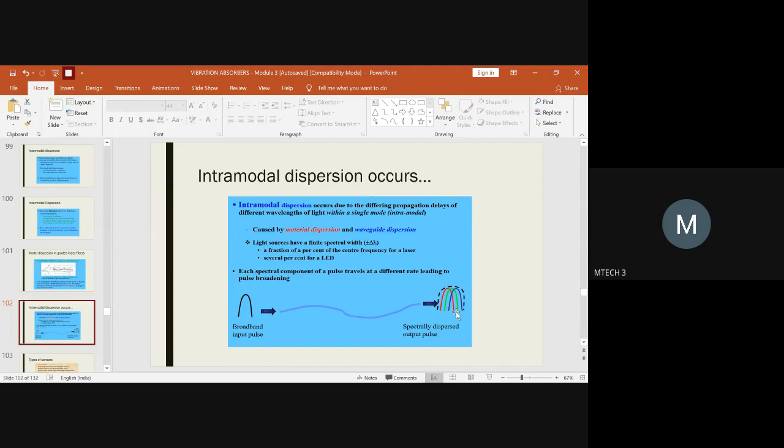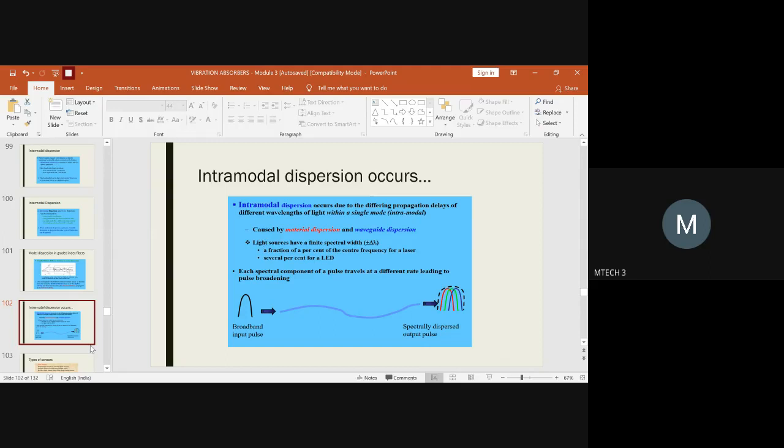If you are not using a proper source of light, then even though the material you have selected is best, even though the geometry of the optical fiber is best, if the source of light you are using is not good enough, not either the laser or LED, then it results in broadening of the pulse. By looking at the sketch, we can see whether the light source used has a proper spectral width or not. Only in a laser and an LED is the spectral width constraint achieved. So to overcome this intramodal dispersion, the light source also plays a vital role.